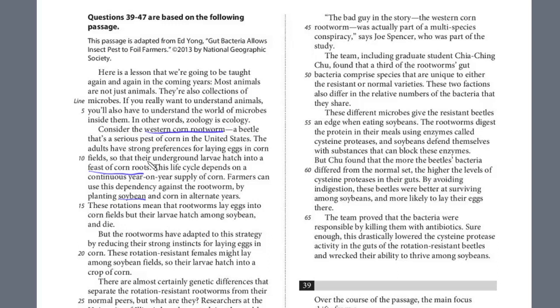Remember, they have a preference for laying their eggs in corn, and so they would hatch in corn as well, but they've rotated the crops, and that means that the rootworms lay their eggs in cornfields, but the larvae hatch in soybean and die. But then it goes on, we've got this rotation resistant rootworm that can actually anticipate this alternate planting, and they lay their eggs in soybean and they hatch in corn. Toward the end they finally determined what really makes them resistant. It's not the rootworms themselves, but the bacteria in their gut. So again, I assume you've read it. Let's take a look at the questions.